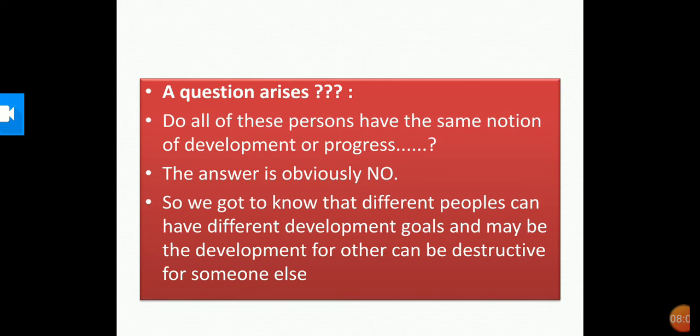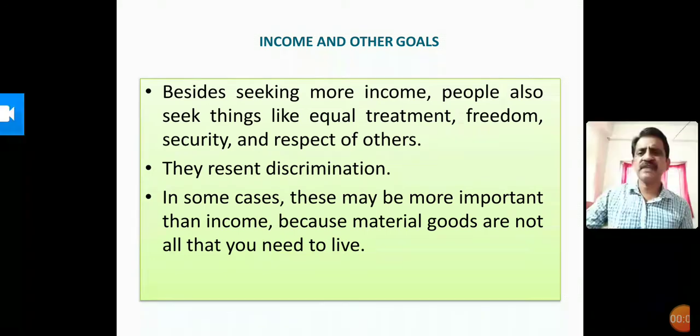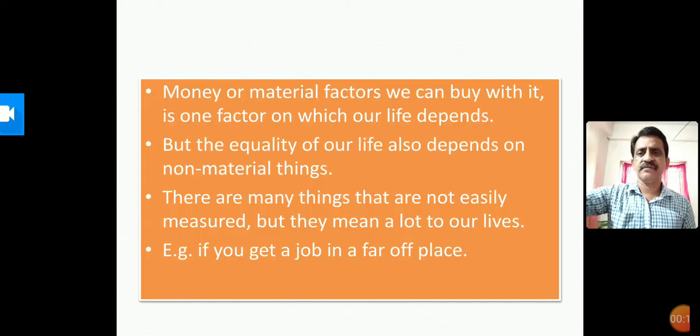They are often ignored. We have seen that besides seeking more income, people also seek things like equal treatment, freedom, security, and respect of others. They resent discrimination. In some cases, they may be more important than income, because material goods are not all that you need in life.